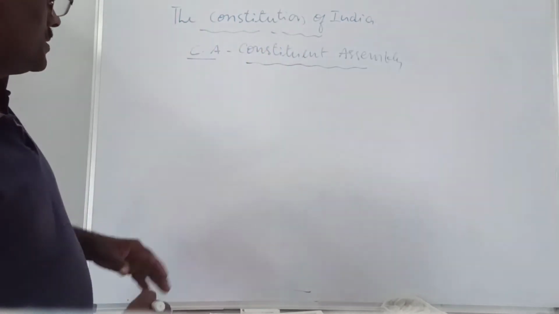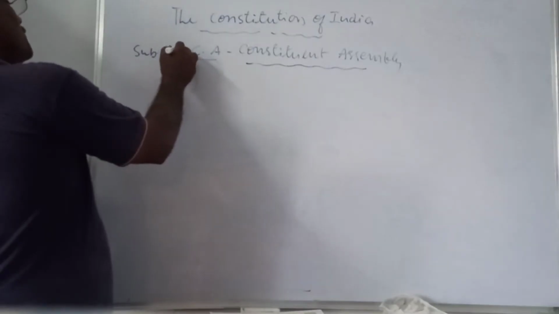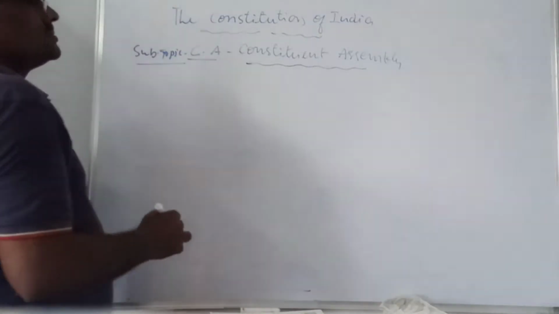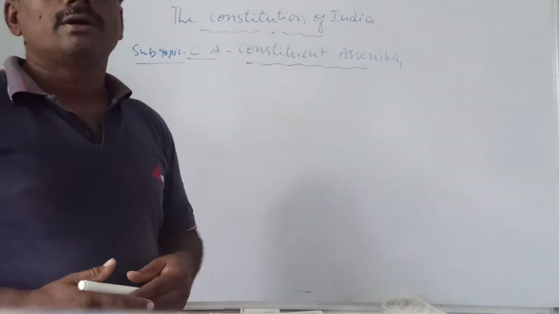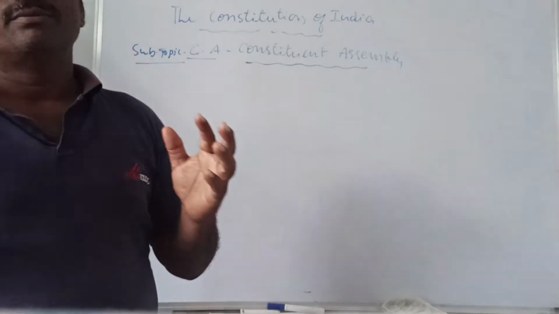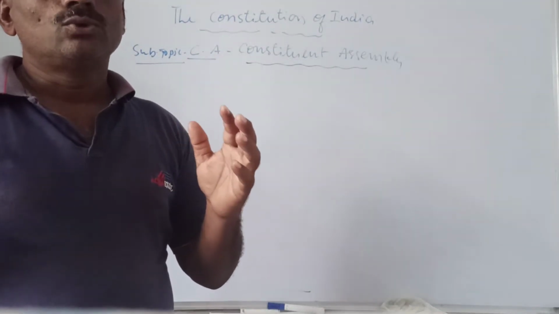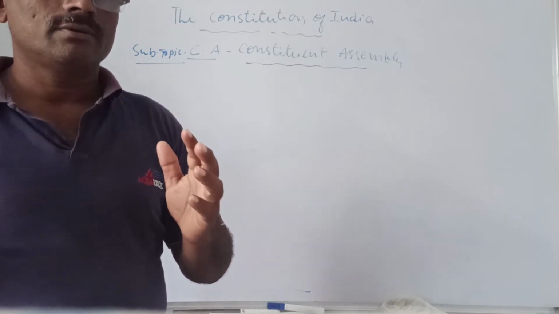15th lesson, and today's subtopic is CA, the Constituent Assembly. If you want to write a constitution, we need a particular body or group of members. That group of members is generally termed the CA, Constituent Assembly.